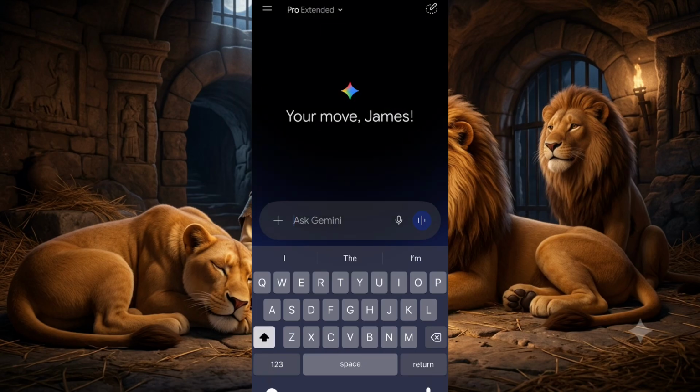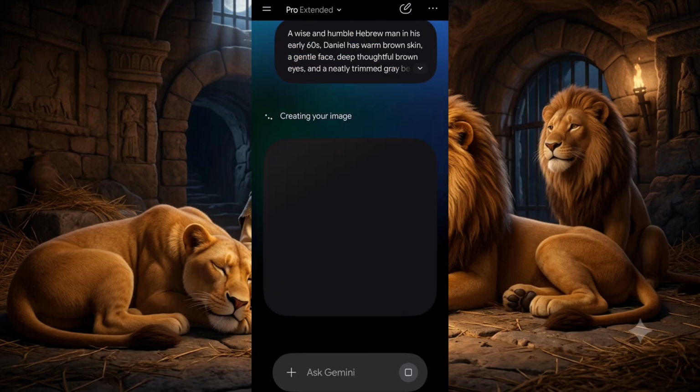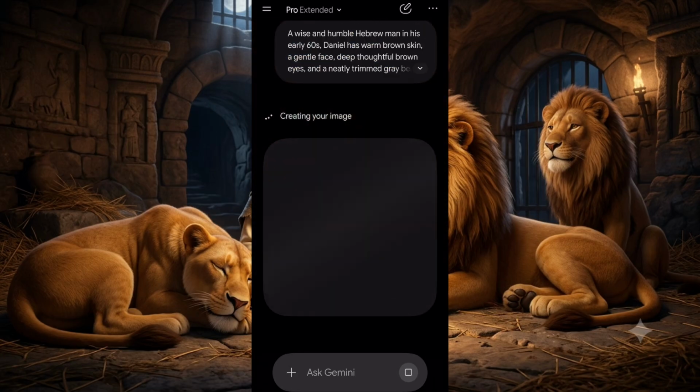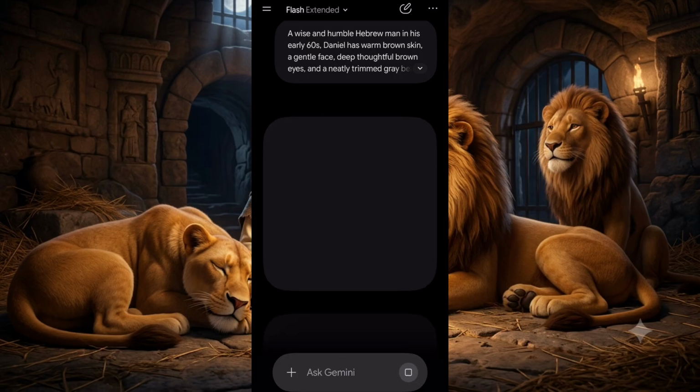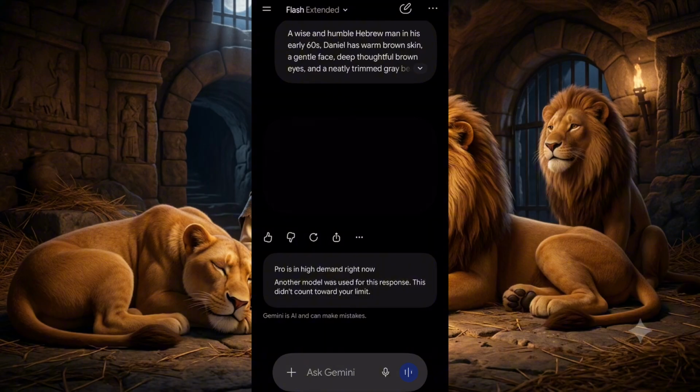So you can see now I'm going to come to this place. Then I'm going to paste my prompt here. This is my prompt. So let's wait for Gemini to generate our image for us. It's going to take a few seconds. It's very fast. You can also use ChatGPT to generate your images, but I think Gemini is faster than ChatGPT when it comes to generating images. So that's why I prefer using this particular one.